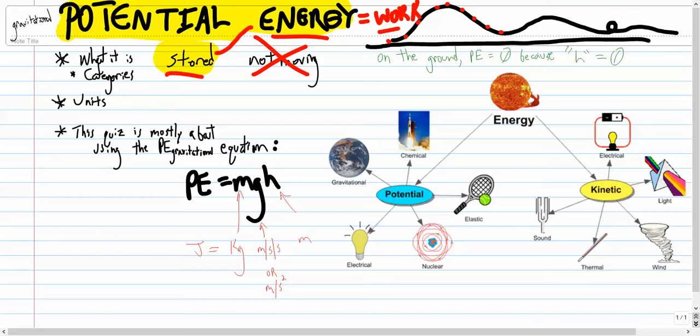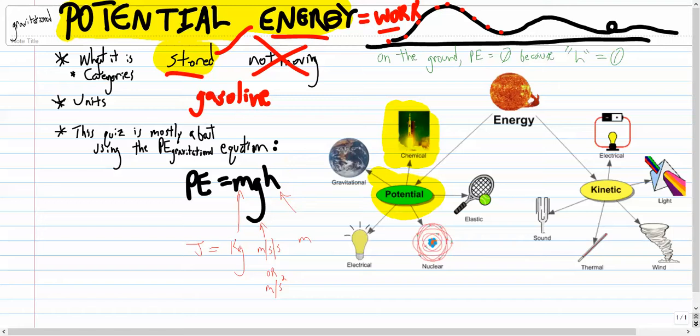Something like gasoline. That has a lot of potential energy. Specifically, gasoline has chemical potential. Whoever made this image has a rocket here. So think about the rocket fuel has chemical potential energy.